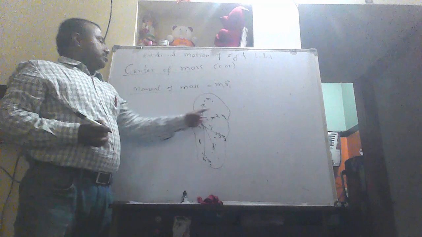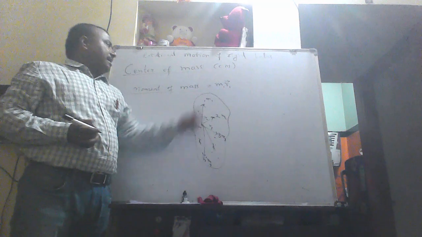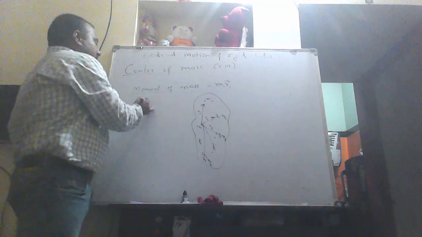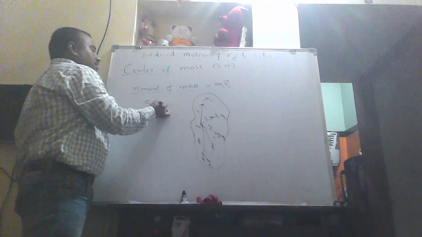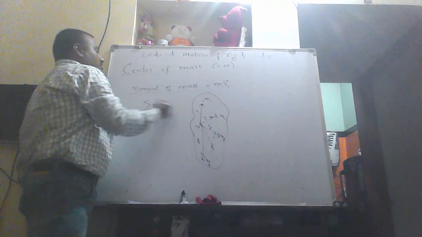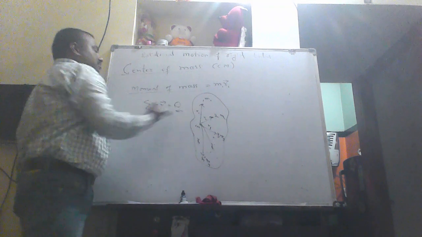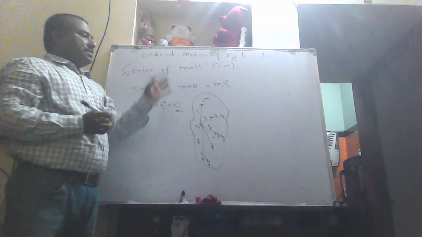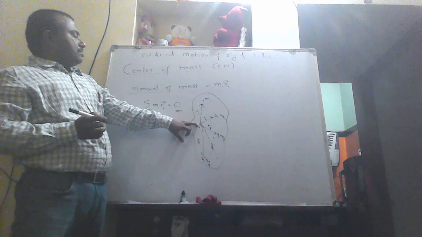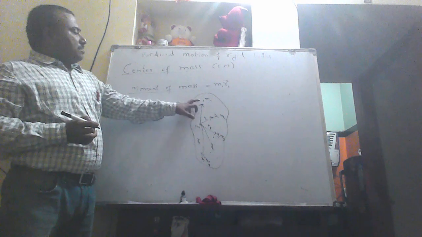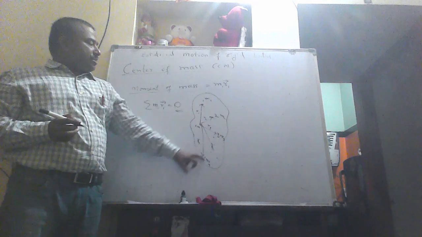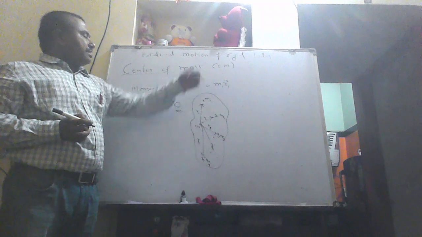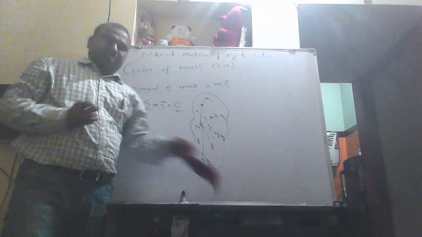If I take these products and their vector sum, the summation of mi ri about the center of mass should be 0. That is the other definition of center of mass. The center of mass is any point such that the vector sum of moment of mass of all the particles about that point is 0. That is the center of mass.